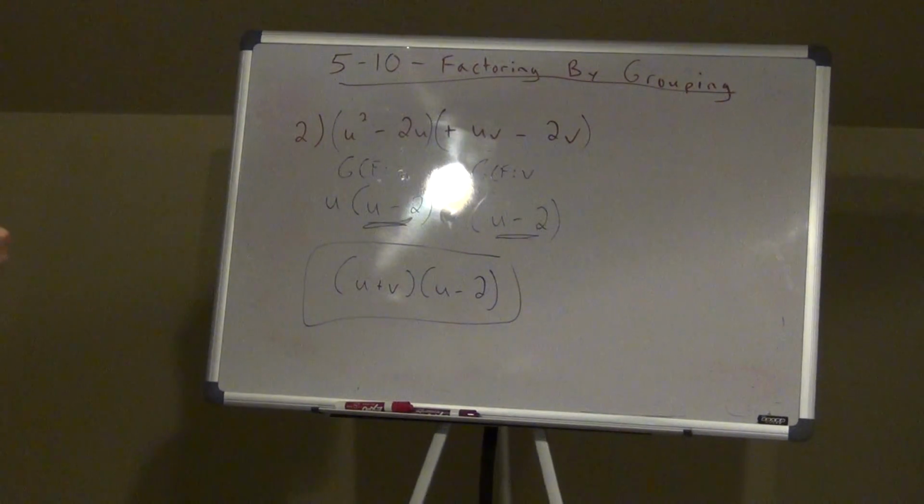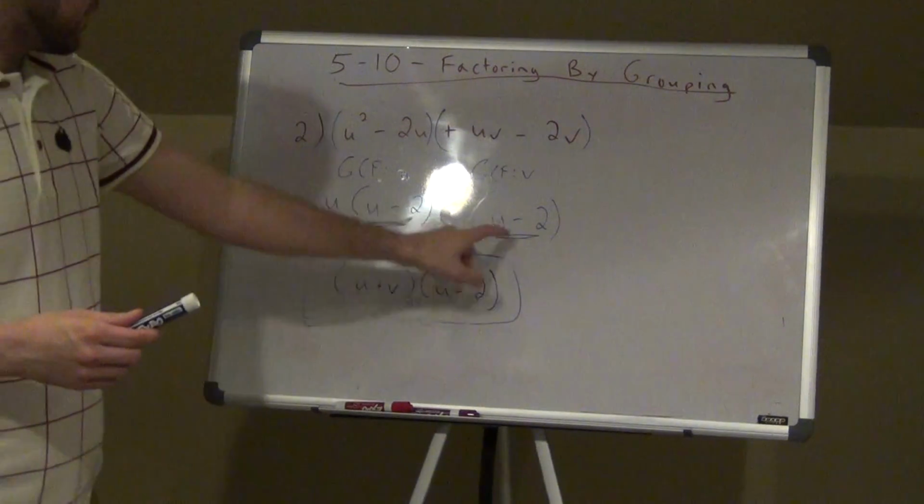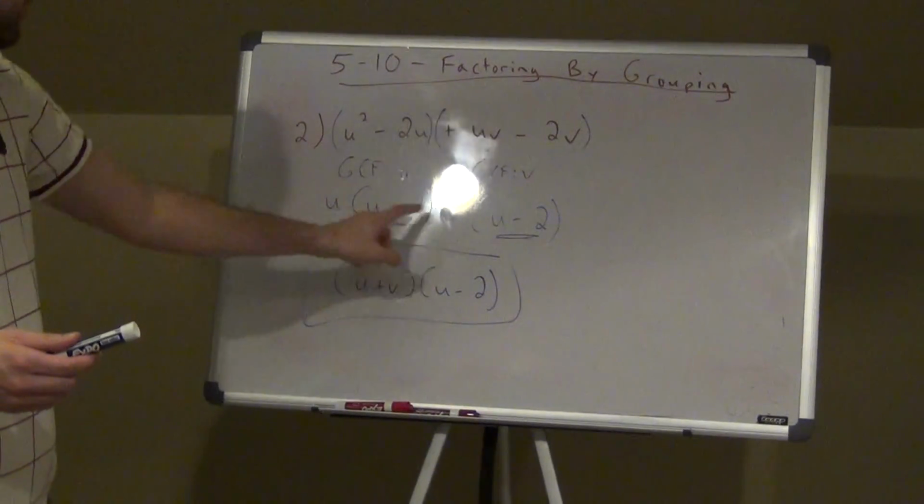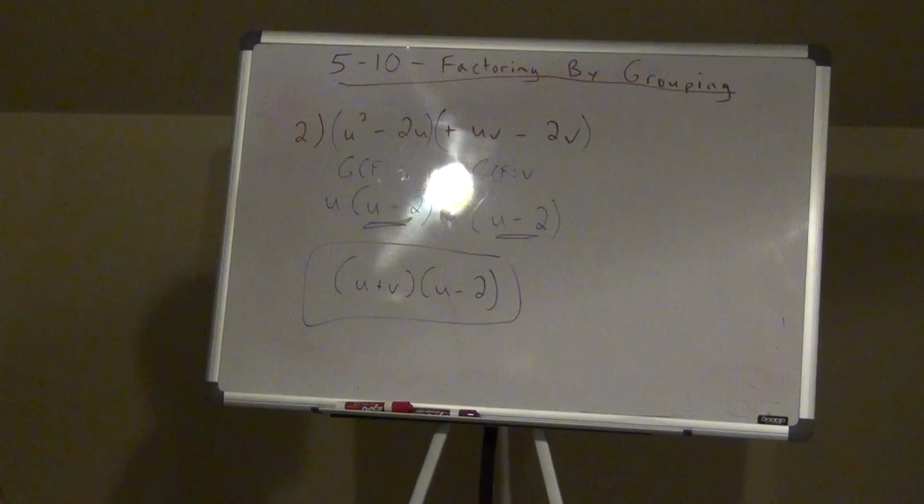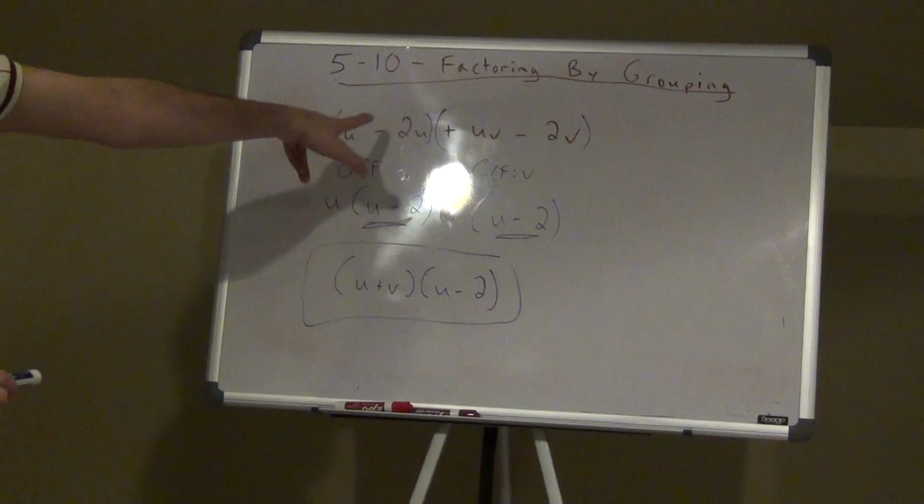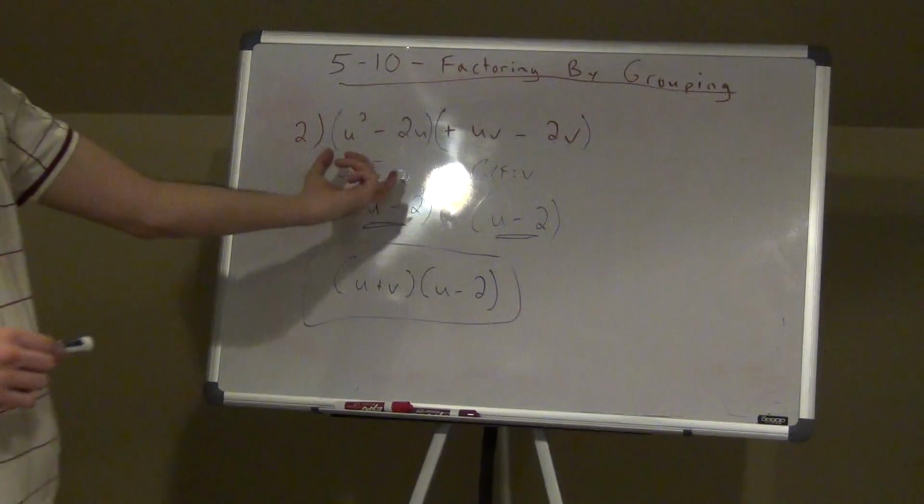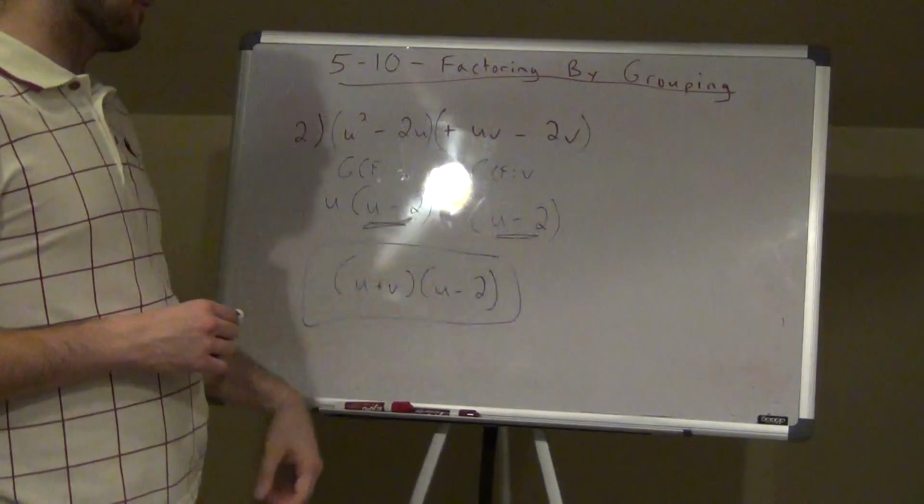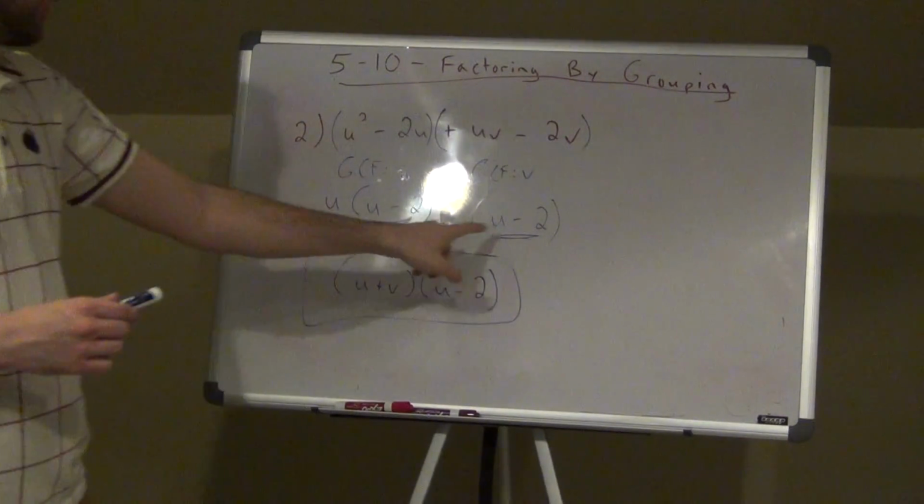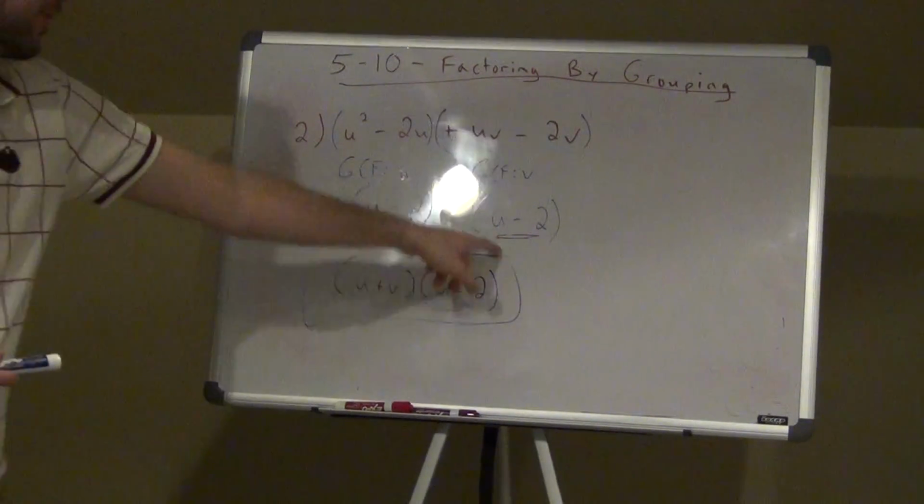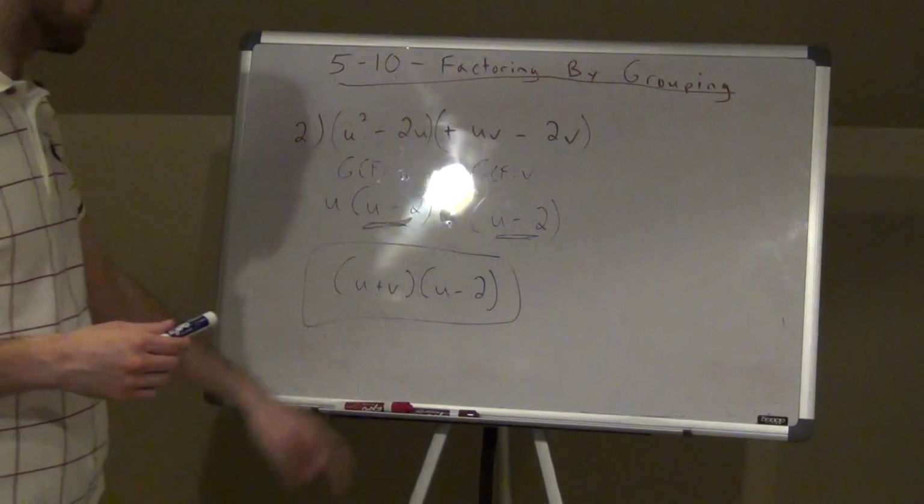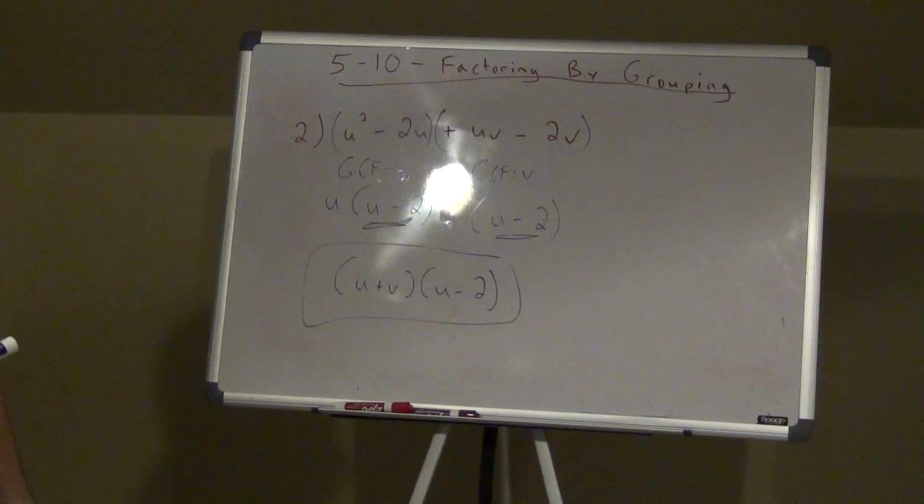So again, what I'm seeing here is this is one parenthesis, positive u, positive v. That's my other parenthesis. Again, I group the first two, group the last two. Find my GCF of this grouping, find my GCF of this grouping. Take it out. When I take it out, I should be left with the same thing in this parenthesis. That's my one set. My other set is u plus v. So there you go, my second one factored.